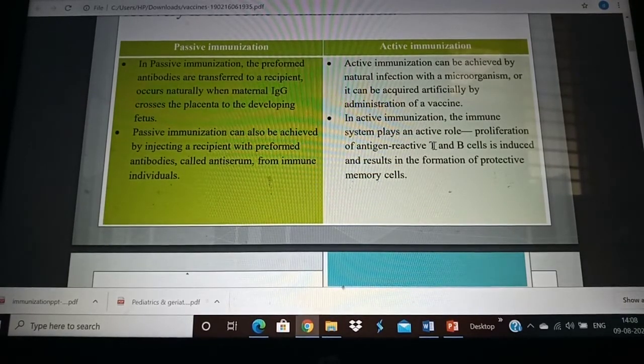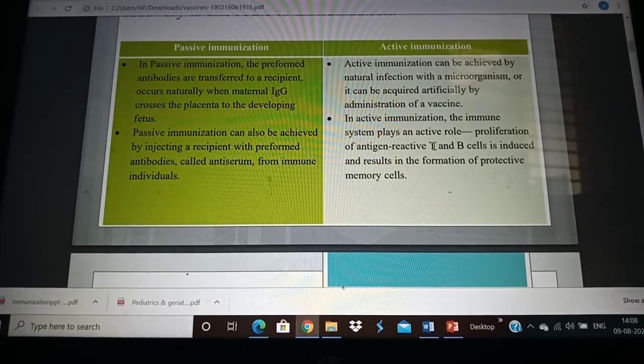That is called the first one, that is natural infection. The next one, acquired artificially, is by giving vaccination. That is what we are going to see today. Passive immunization is mainly where antibodies are transferred to the child naturally through the placenta. When the baby is in the womb, through the placenta, the maternal immunoglobulin gets transferred to the developing fetus. It can also be achieved by injecting antibodies called anti-serum from the immune individuals.